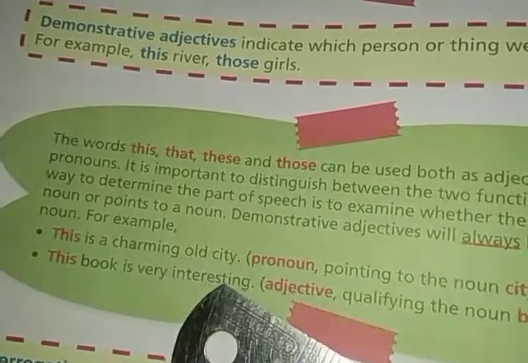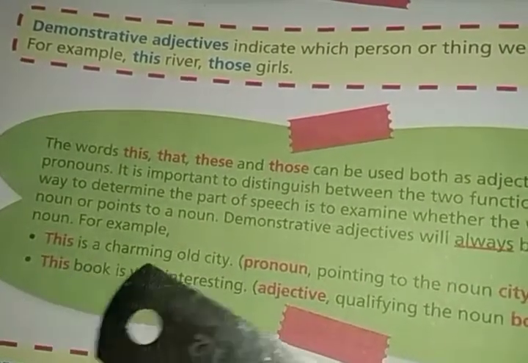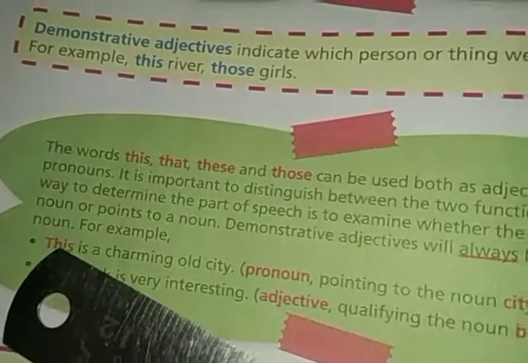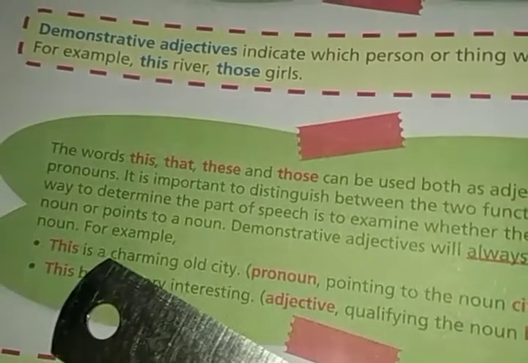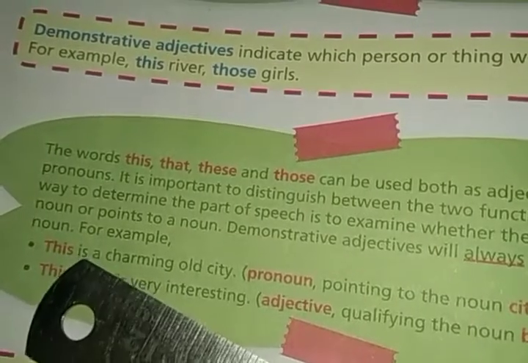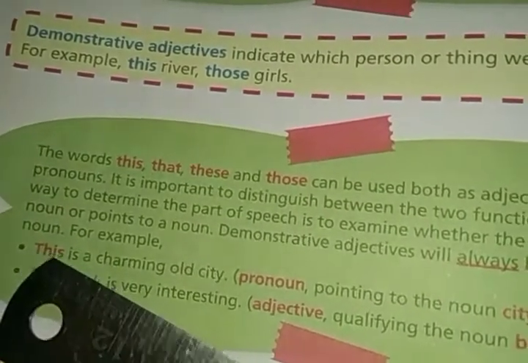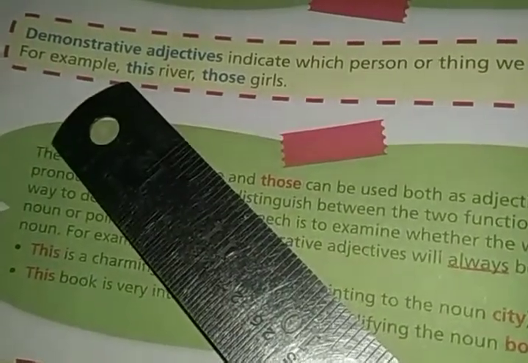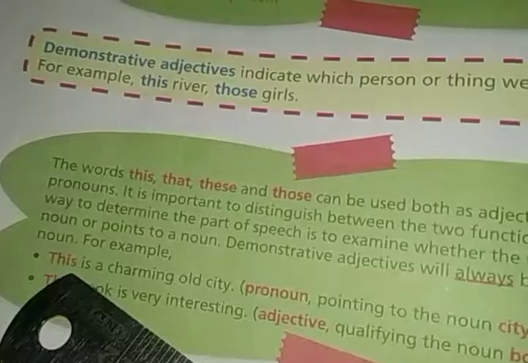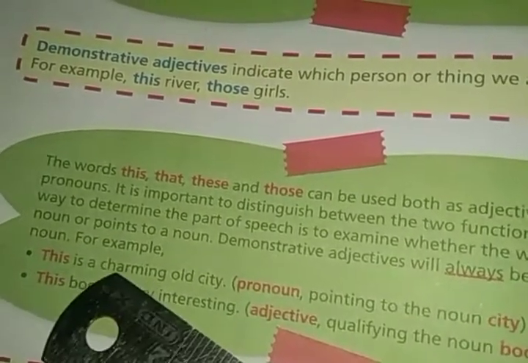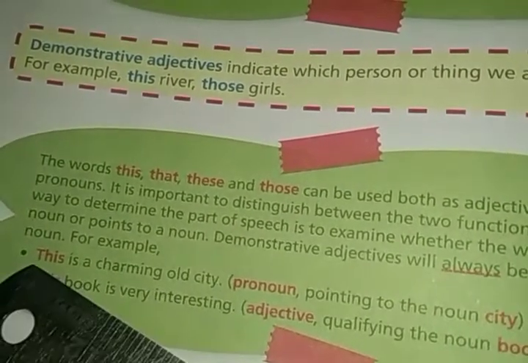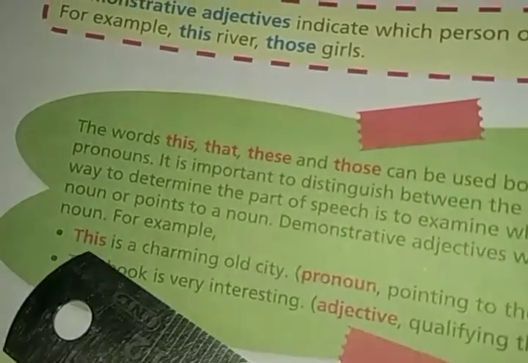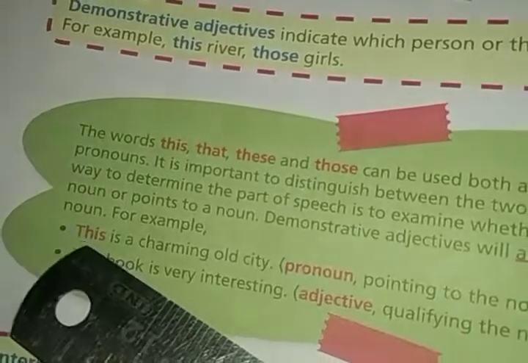Okay, so look at this. This is a charming old city. Here, after this, no noun is there. And also, we are pointing at a city, right? We are not telling something about the city. I mean, we are telling about a charming old city, but this is not used as an adjective. The word this is not used as an adjective. This is used as a pronoun.